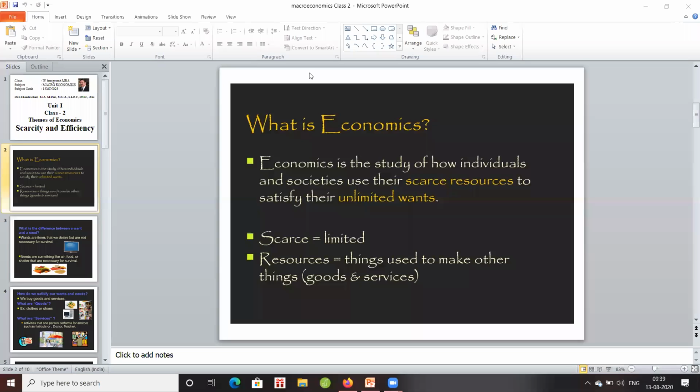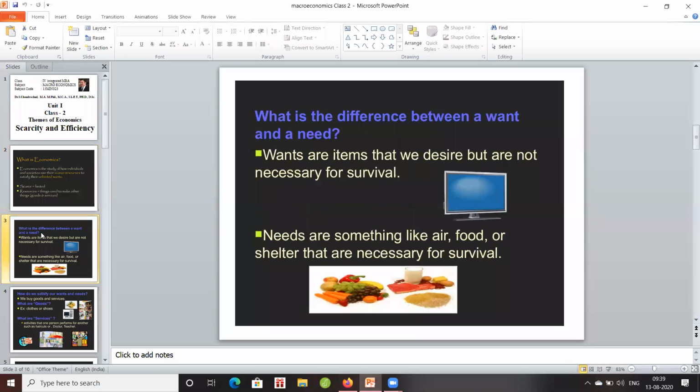So what are the resources? The things which are used to produce goods and services. So we have to differentiate between what is goods and what is service. Buying a TV, computer, machine, fan, light, all these things are goods. But the service, like a lawyer, doctor, teacher, these are all services.